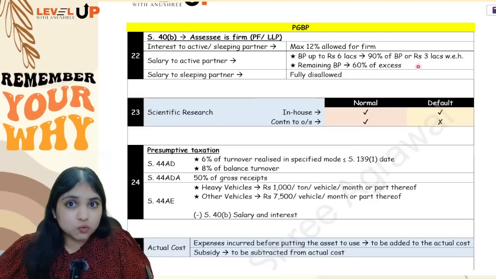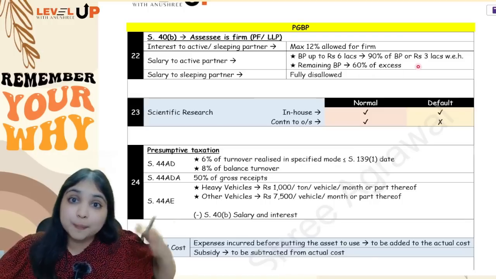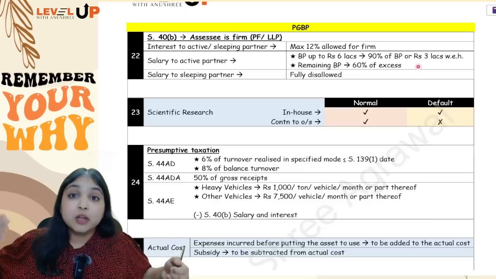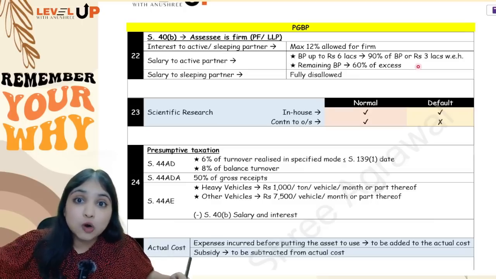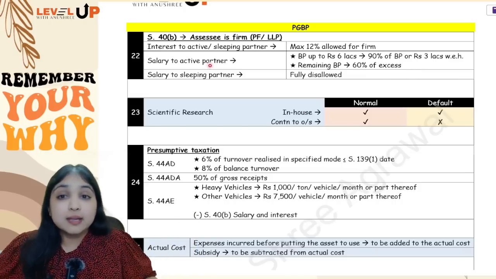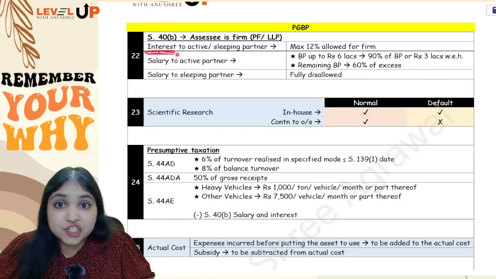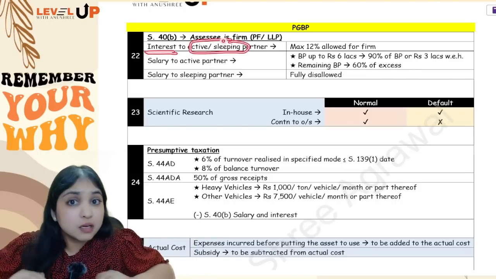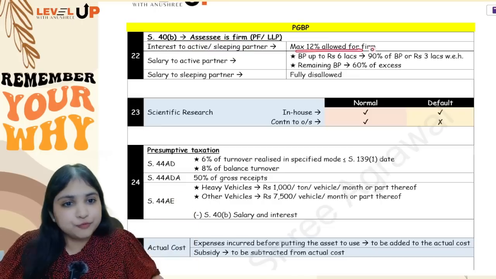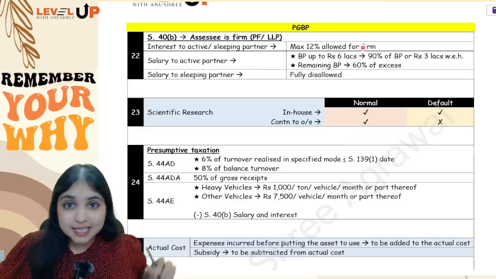If they ask you how much salary is taxable for the partner, you will first have to do computation from the firm's point of view. Find out how much is supposed to be allowed for the firm, and then that much only will be taxed for the partner. Okay, remember, interest doesn't differentiate between active partner and sleeping partner. No differentiation, same provision only. Maximum 12% will be allowed for the firm. Whatever is allowed for the firm is taxed for the partner.